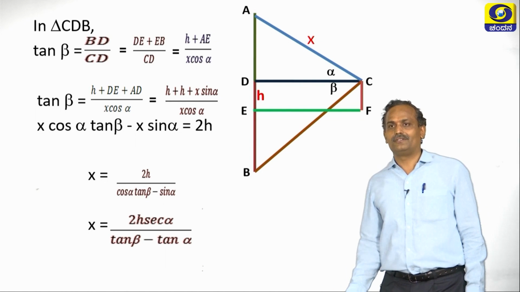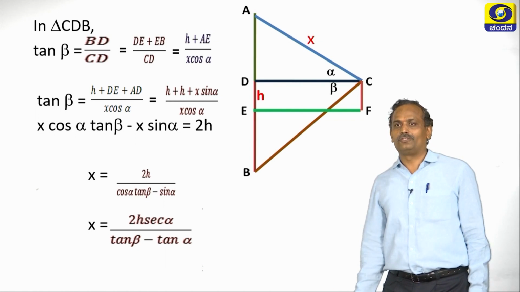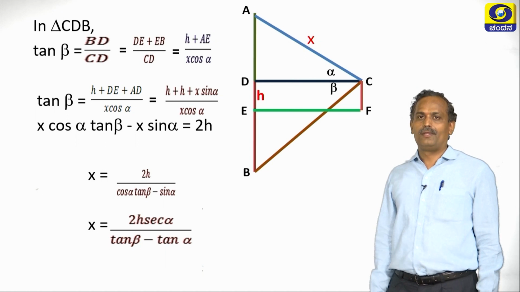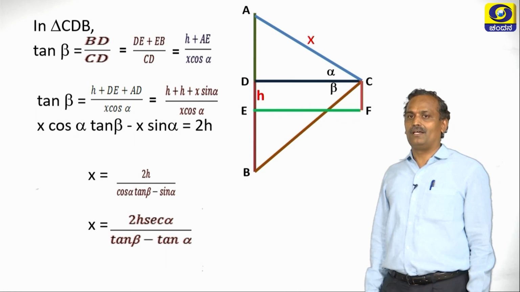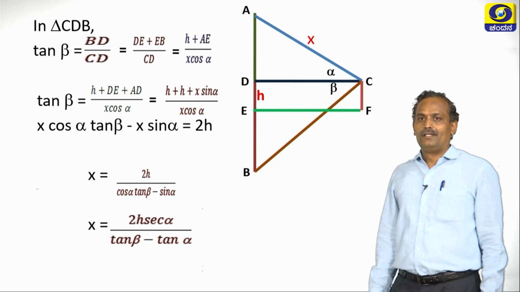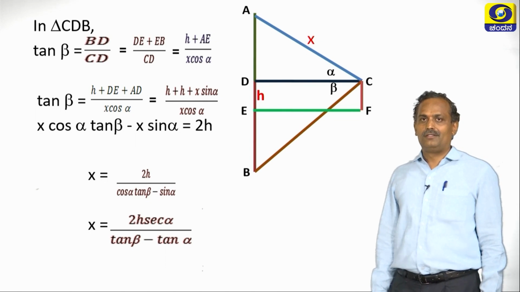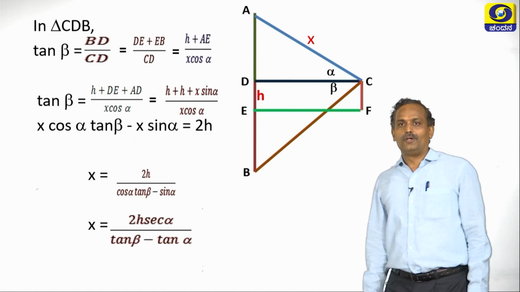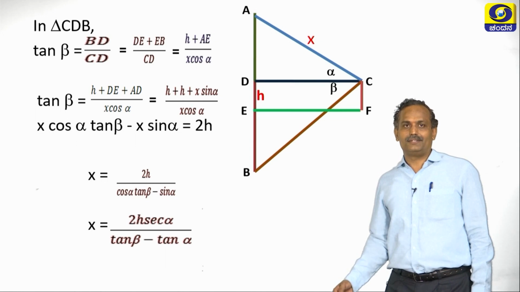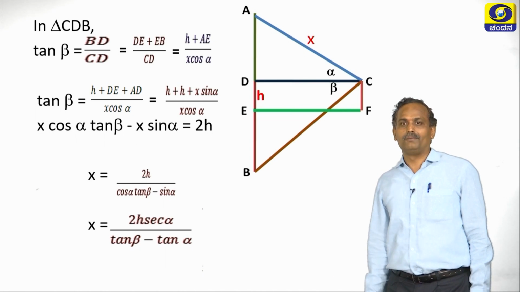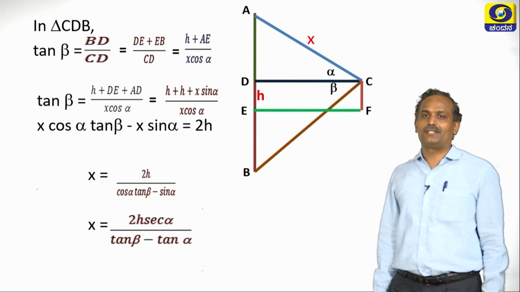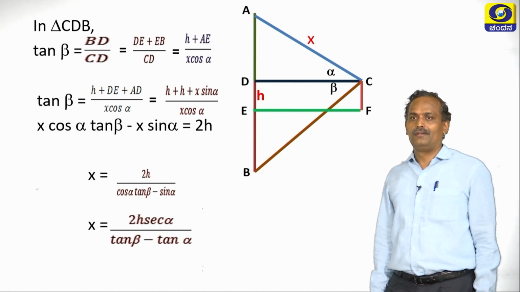Let us simplify it. Cos alpha cancels with secant alpha because they are inverse functions. Now sin alpha by cos alpha is nothing but tan alpha. This is what we have to prove. Now let us continue.